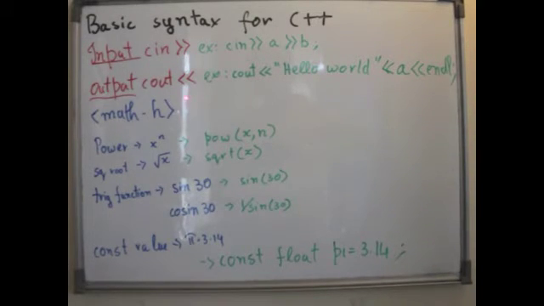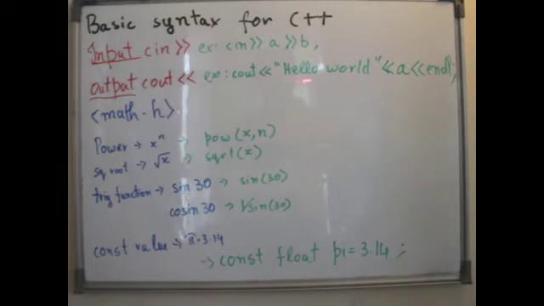Next, the output command, cout, insertion operator. That's the basic output command. So for example, cout, insertion operator, "hello world", and the double inverted quotation marks tell the compiler that we want to display that sentence or two words as it is.